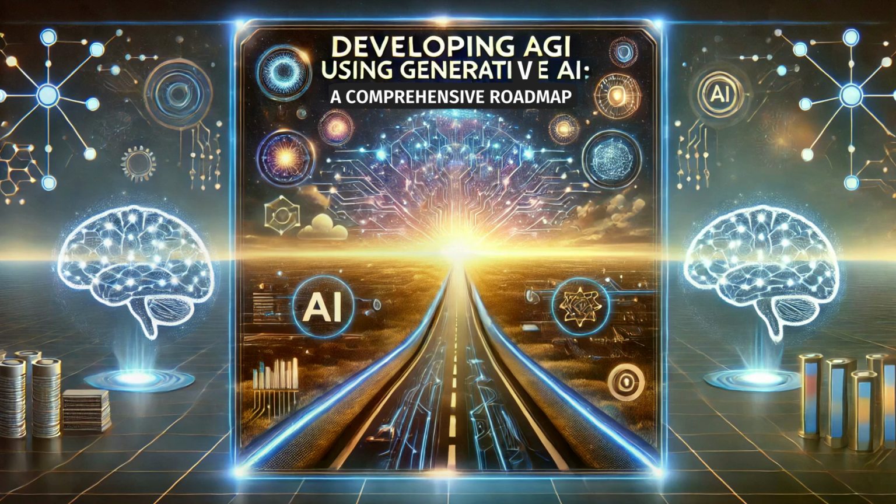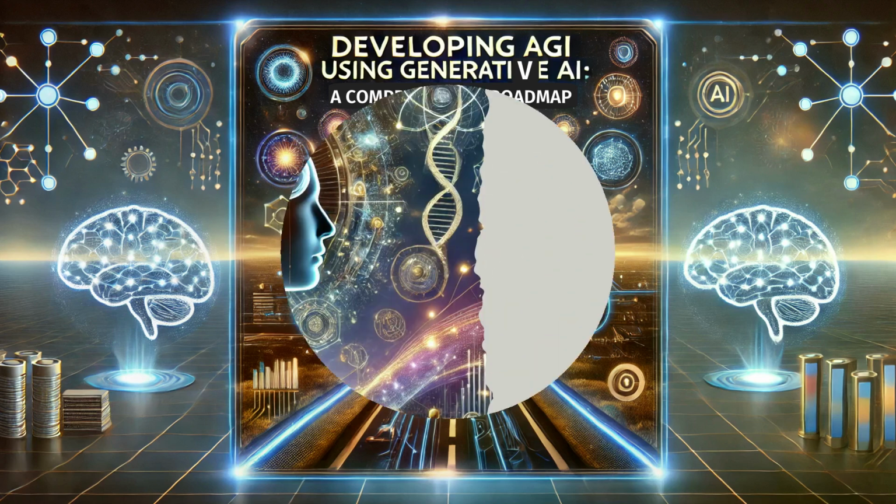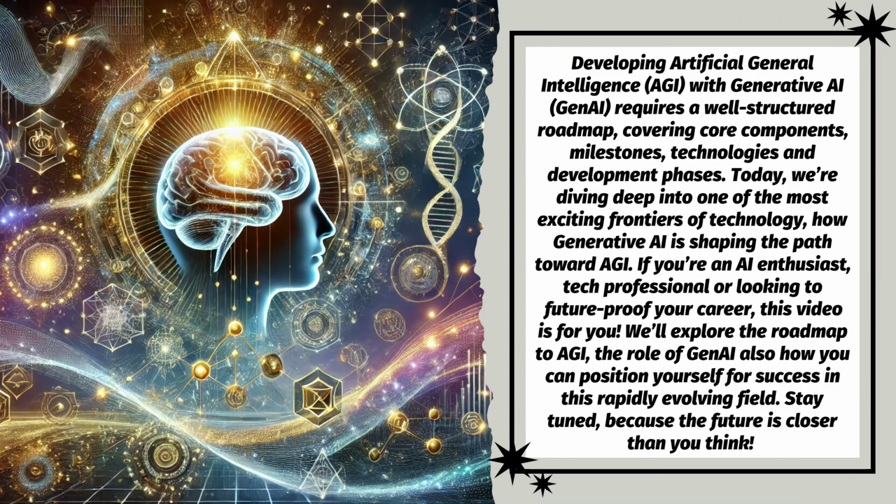Developing AGI using generative AI, a comprehensive roadmap. Developing artificial general intelligence, AGI, with generative AI, Gen AI, requires a well-structured roadmap, covering core components, milestones, technologies, and development phases.